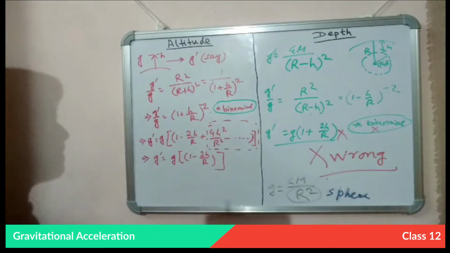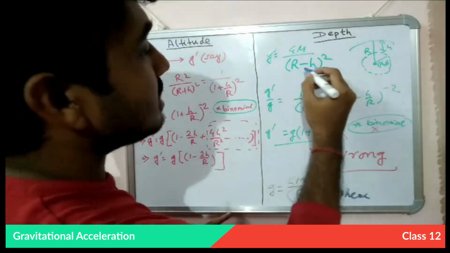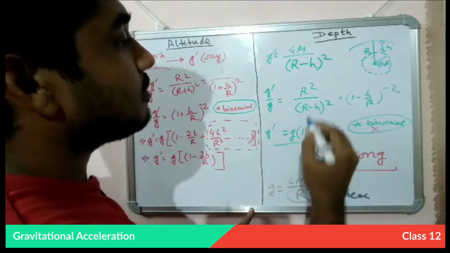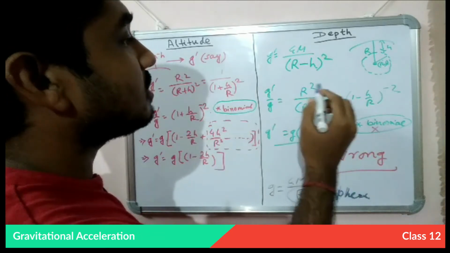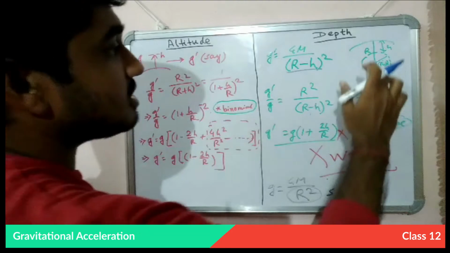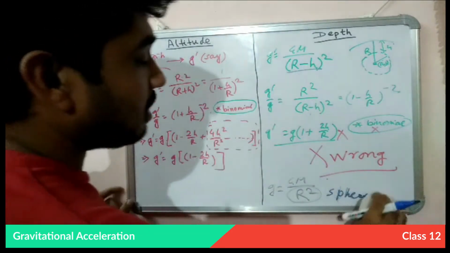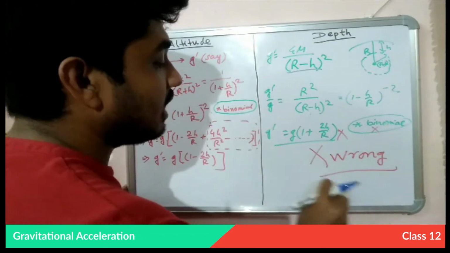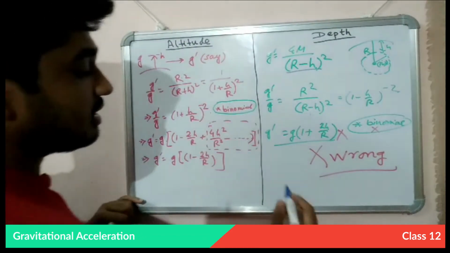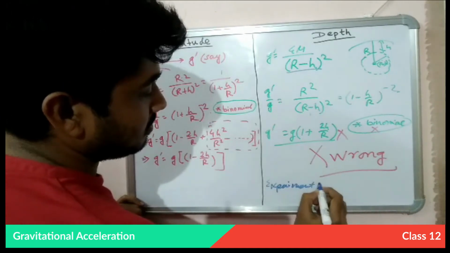The radius of the sphere taken here. In this case, the sphere has a radius of r minus h. That is, this is up to this. This is correct. But the problem is, it is experimentally verified.